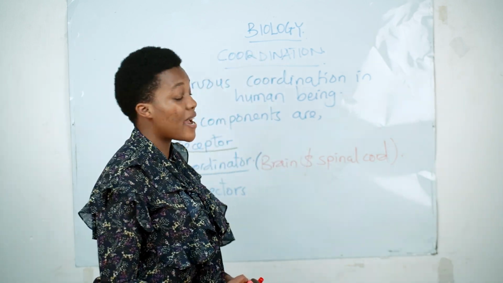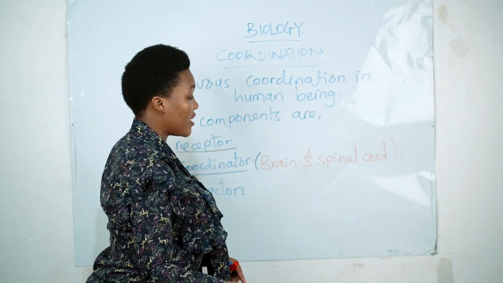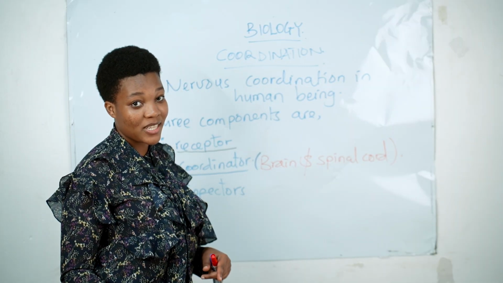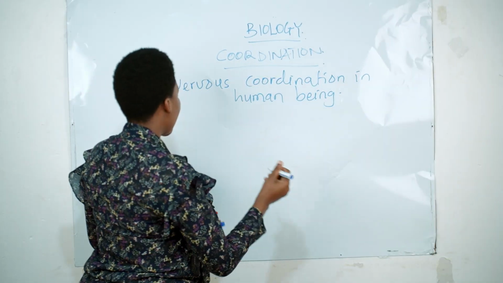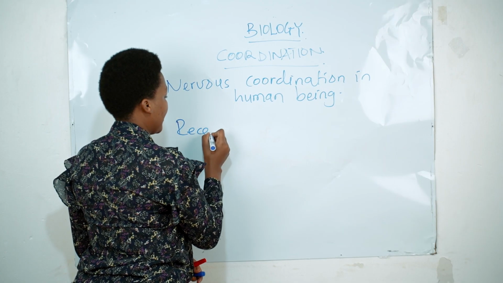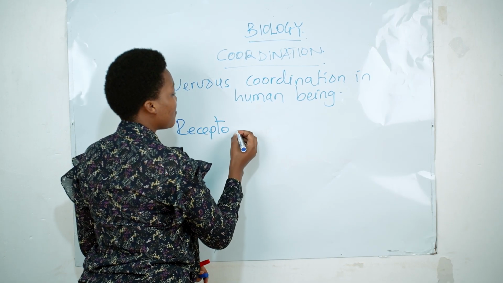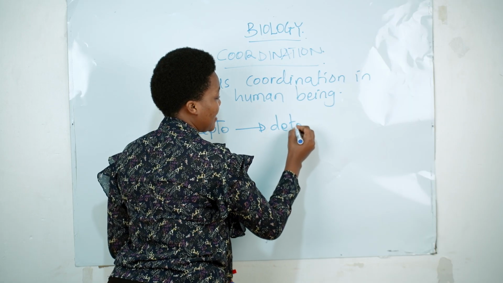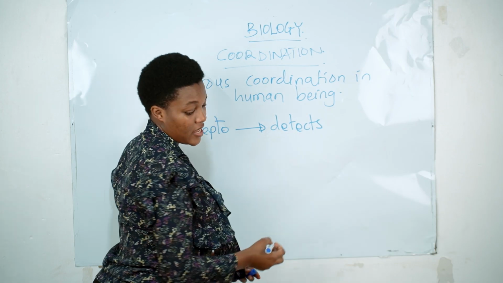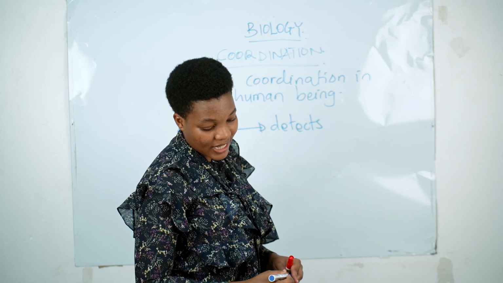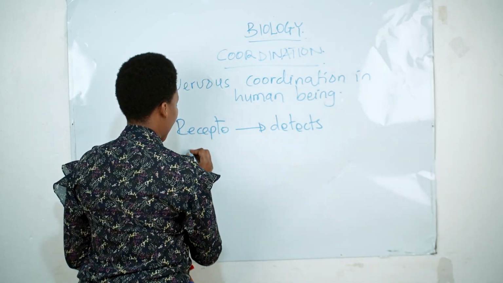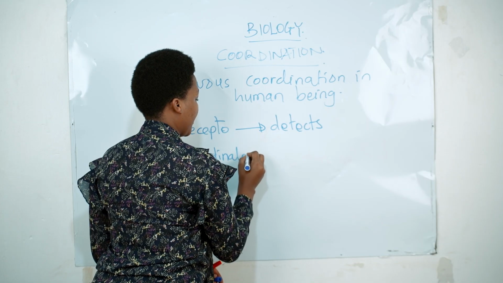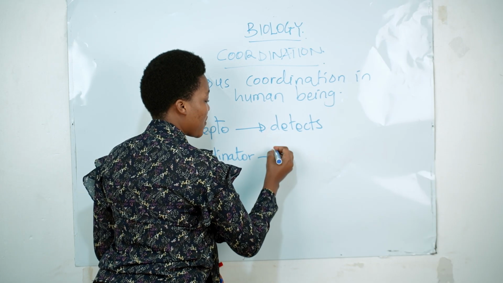So, by summarizing, I would like to show you a very simple connection on how these three components they connect together. So, the receptor detects information. So after the receptor detect, coordinator processes.